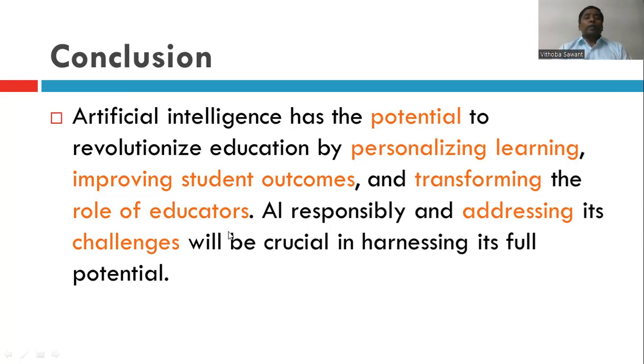It improves students' outcomes and transforms the role of future educators. Artificial intelligence is very important in the teaching-learning process. So we have to use artificial intelligence. We have to save our time, and we can complete our tasks within minutes.